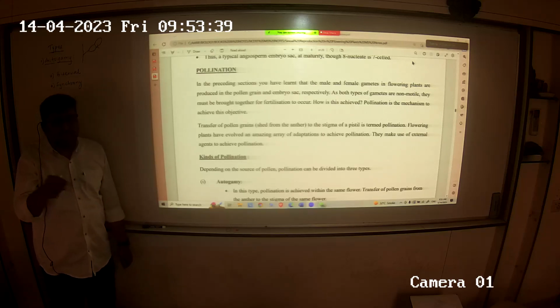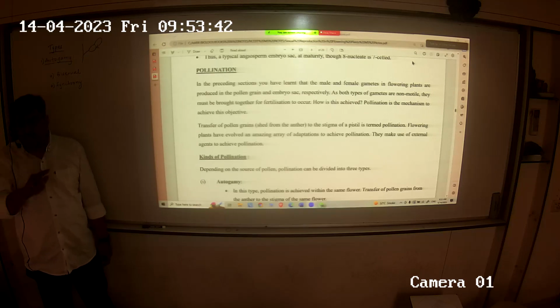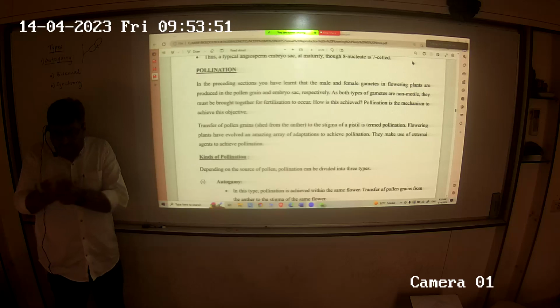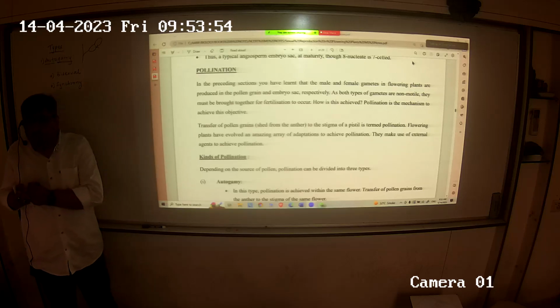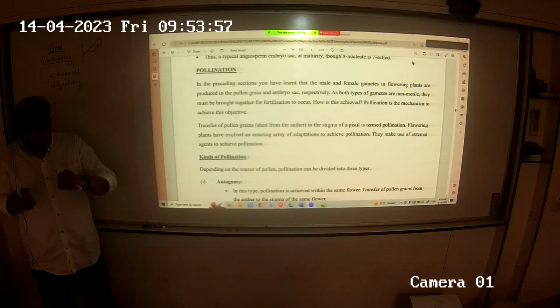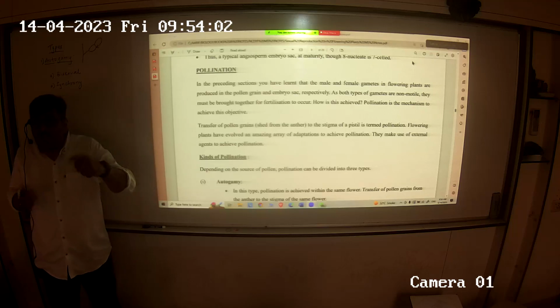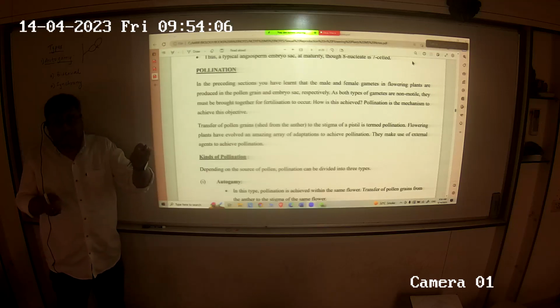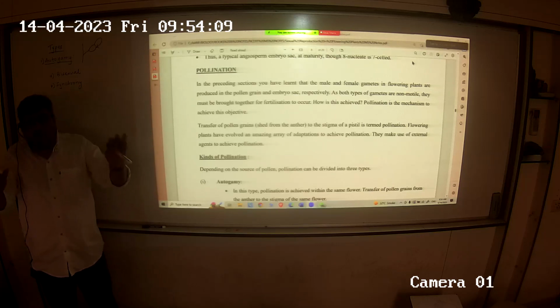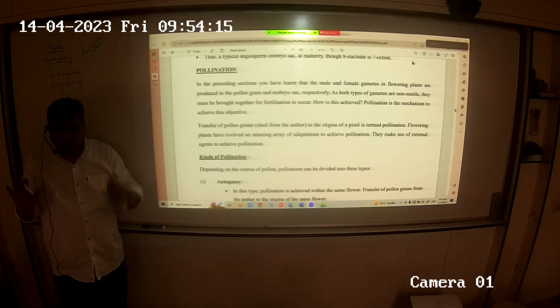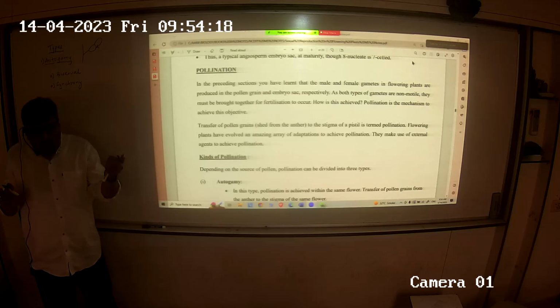Now, what is meant by androecium maturation? That is, release of pollen grains. And what is meant by maturation of gynoecium? Receptivity of stigma. Stigma is able to receive pollen grain. If you remember, I had given a point in the first session that when a pollen grain comes on the stigma, the first thing is to check compatibility, which the stigma does by secreting certain proteins. So this ability means the stigma has matured, that is, the stigma can detect whether it is compatible or non-compatible. Right? So pollen release means androecium maturity. Stigma receptivity means gynoecium receptivity.